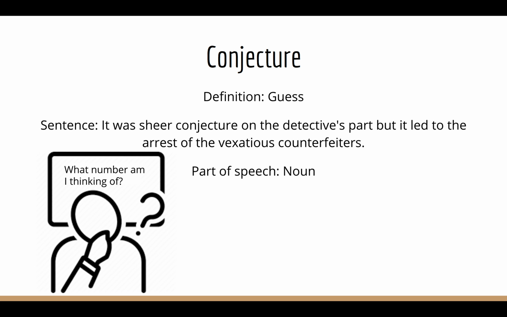A sentence for conjecture is, it was sheer conjecture on the detective's part, but it led to the arrest of the vexatious counterfeiters. It's quite a long sentence. So let's start with, we know that conjecture is a guess, and I hope you remember vexatious. It means very annoying, frustrating, or worrying. So if you replace those, it was sheer guessing on the detective's part, but it led to the arrest of the annoying counterfeiters.